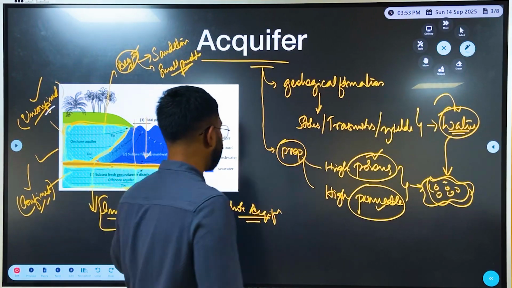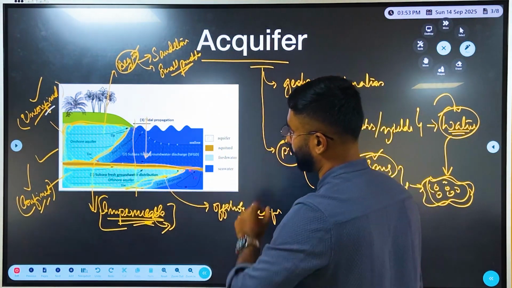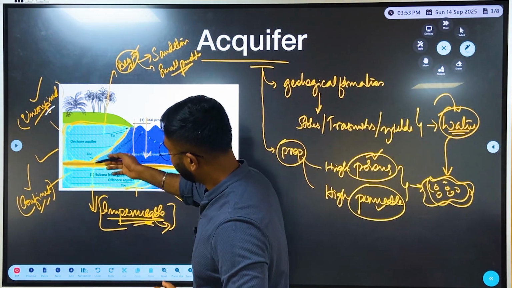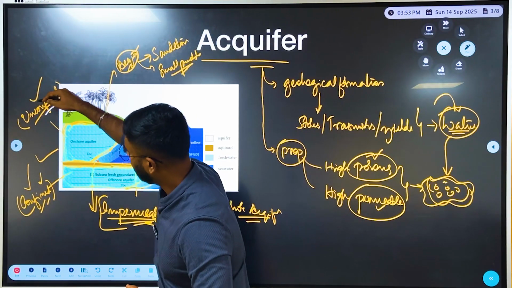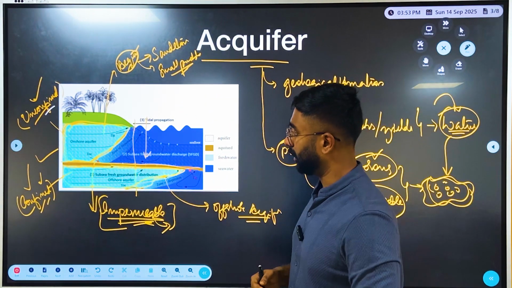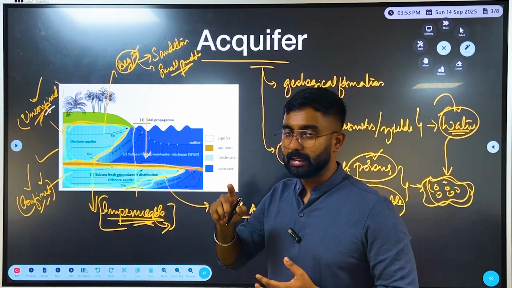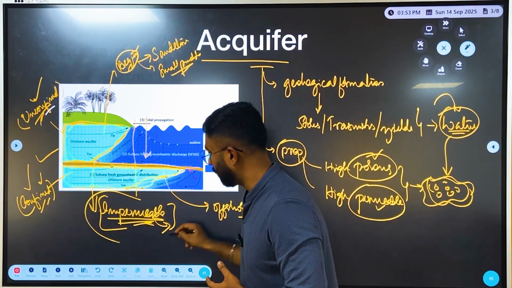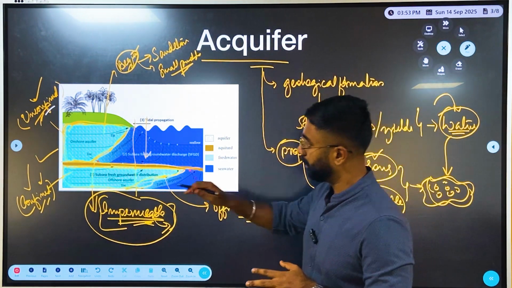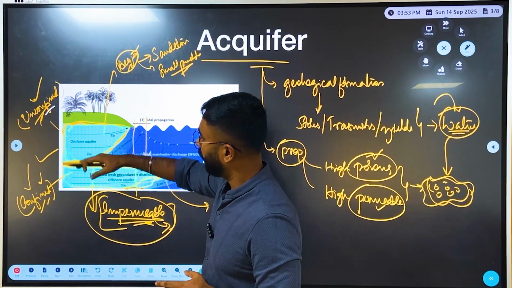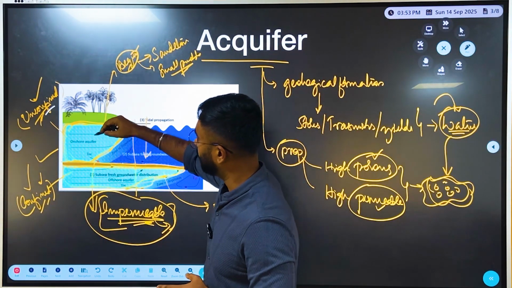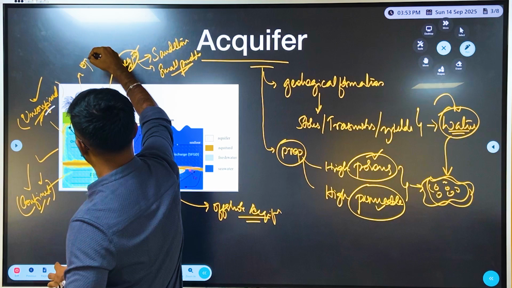So this particular impermeable stretch divides a confined aquifer from an unconfined aquifer. When we say that an aquifer is unconfined, it means it is not sandwiched between this impermeable layer. It means the unconfined aquifer is pretty much open to the atmosphere.